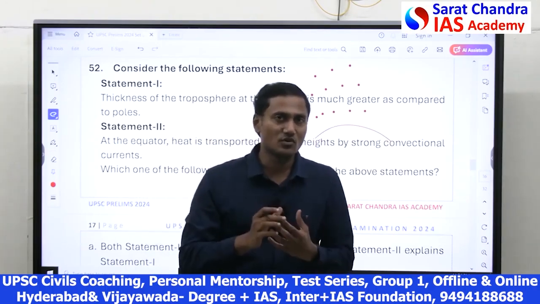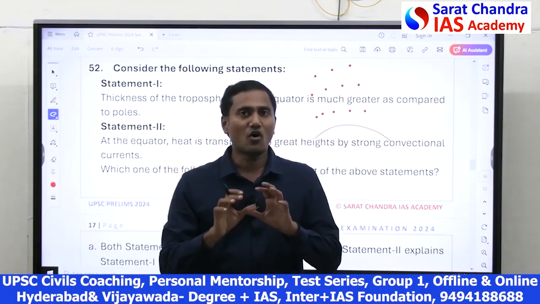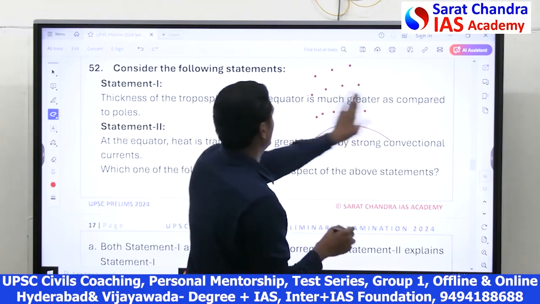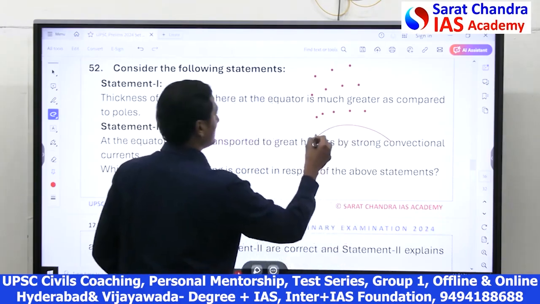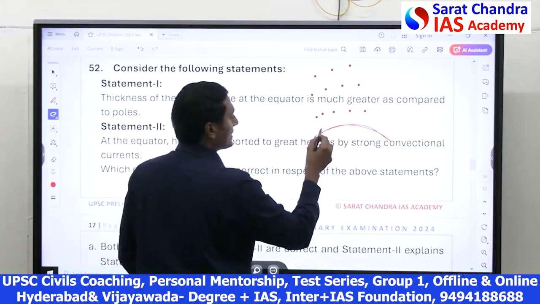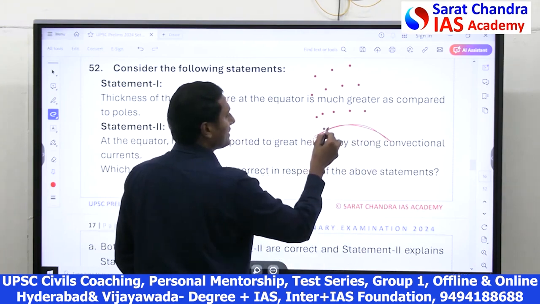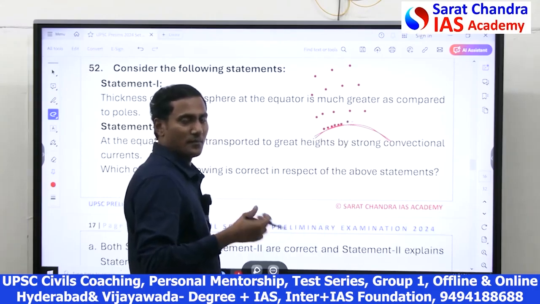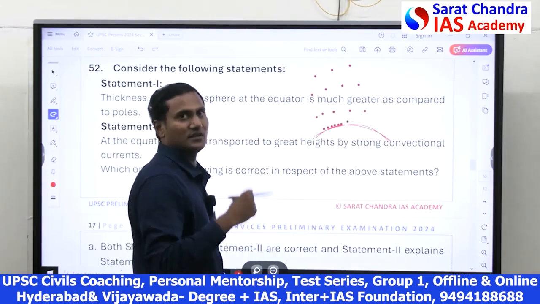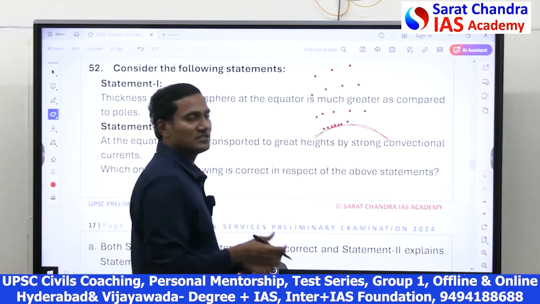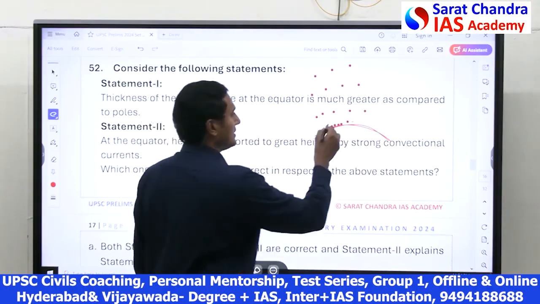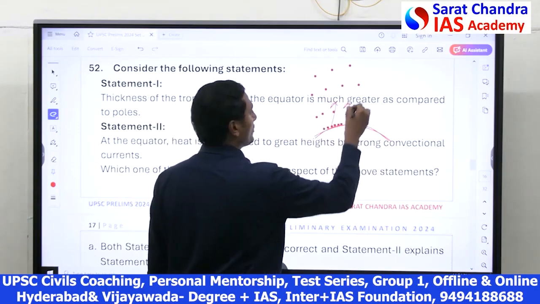The mixing happens because of the hot atmosphere very close to the Earth. The atmosphere in contact with the Earth becomes very hot by conduction from the Earth, and this hot air is light in weight. Because of its light weight, it starts rising up, which is called convective currents.